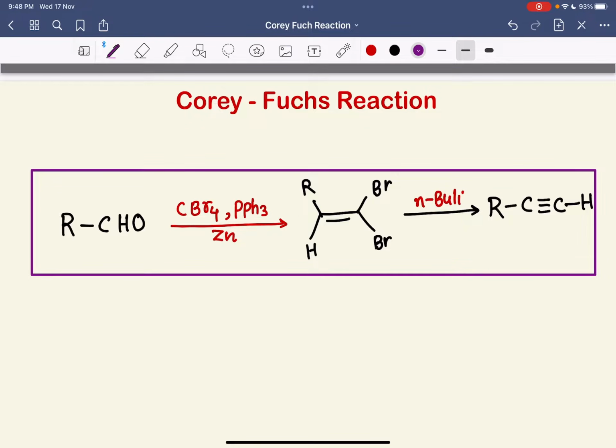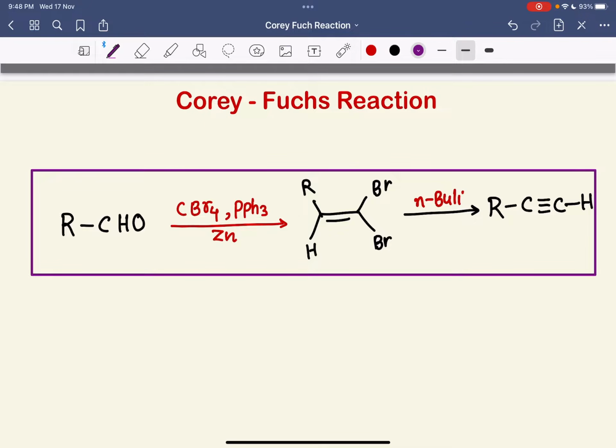Don't worry and don't panic after hearing the name of a reaction, like the Corey-Fuchs reaction and many more name reactions. Don't worry about that name, a name is just a name. नाम में क्या रखा है? But yes, नाम में रखा है, because these scientists have discovered this reaction.